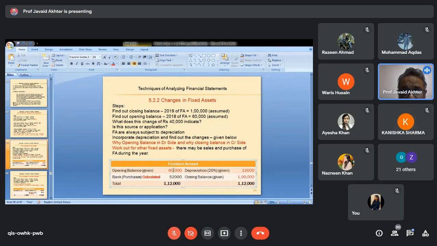You have one more piece of information. Let us say these assets were subject to depreciation of 20%. So what would have been the value of depreciation? 20% of 60,000 is 12,000. So 12,000 we have written as depreciation.